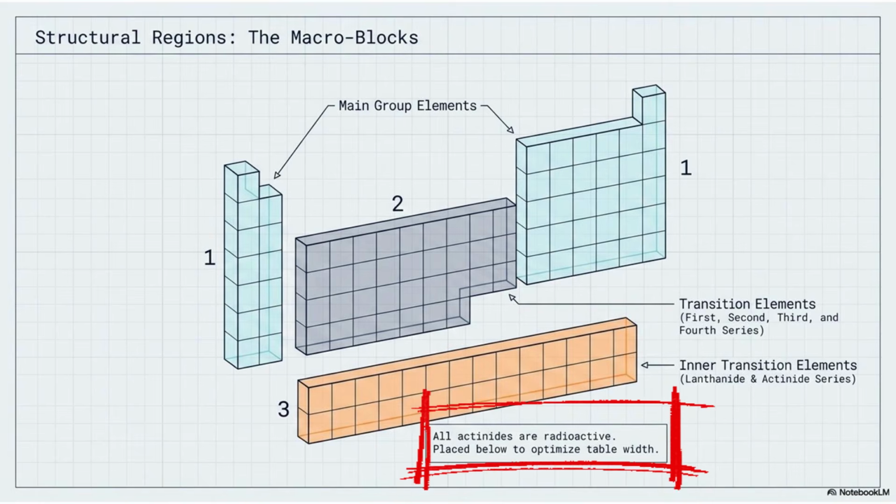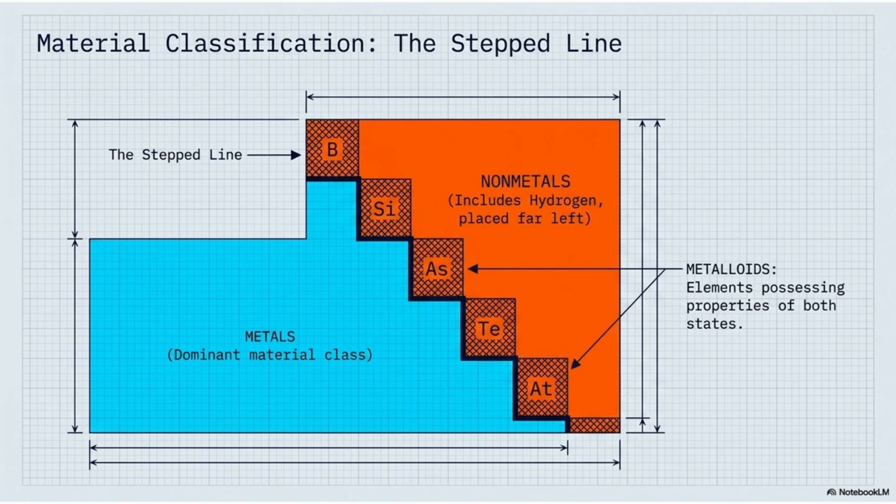Now let's look at another important way of classifying the elements. This classification is based on a special boundary called the stepped line, or the zigzag staircase. This zigzag boundary is known as the step line. Think of it as a dividing line that separates elements according to their physical and chemical properties. It doesn't divide the periodic table perfectly, but it provides an excellent guide for classifying the elements into three major categories. Let's begin with the largest region, the metals.